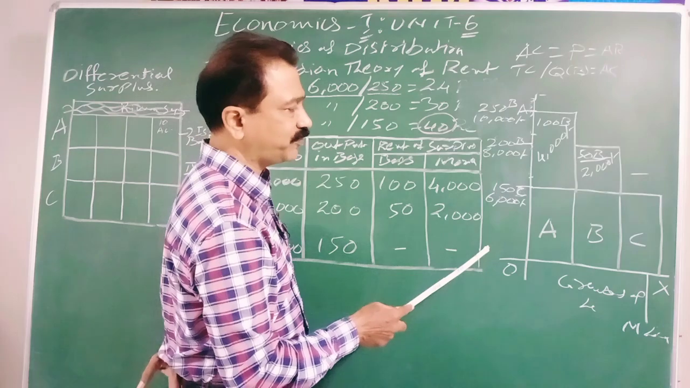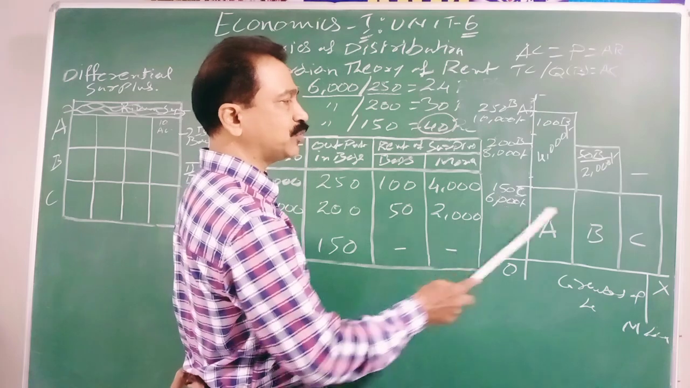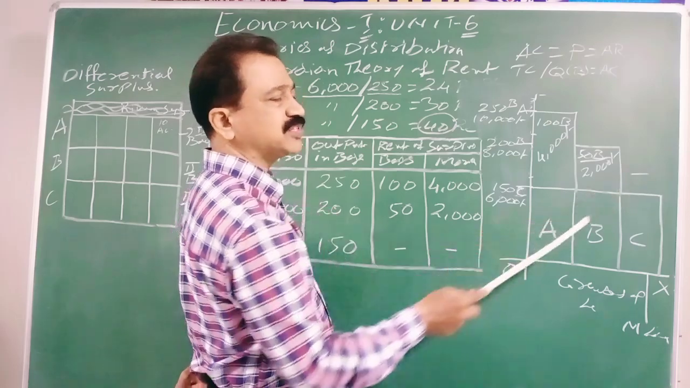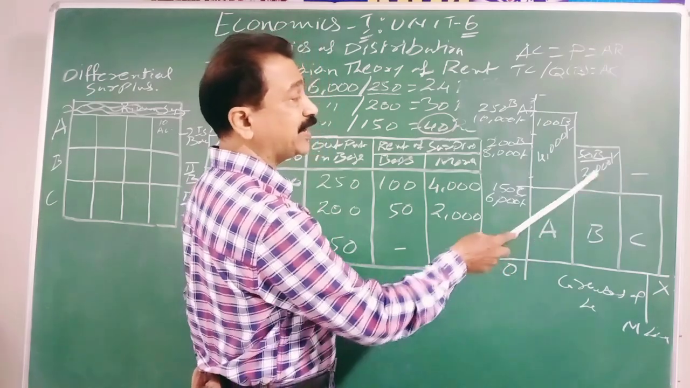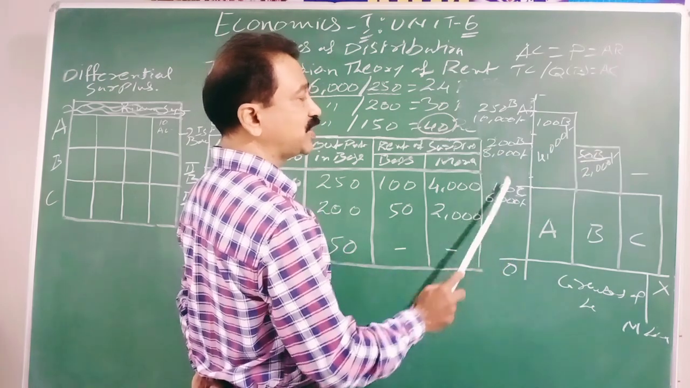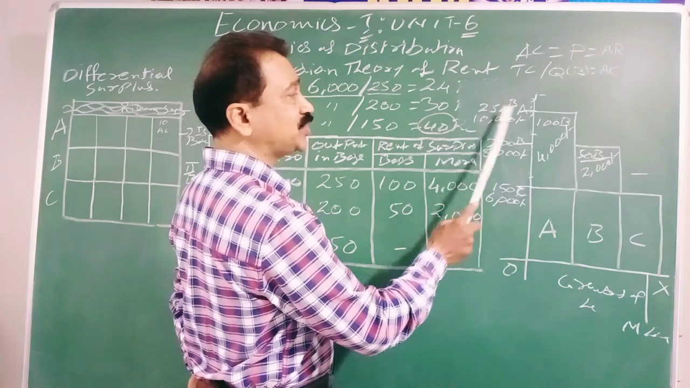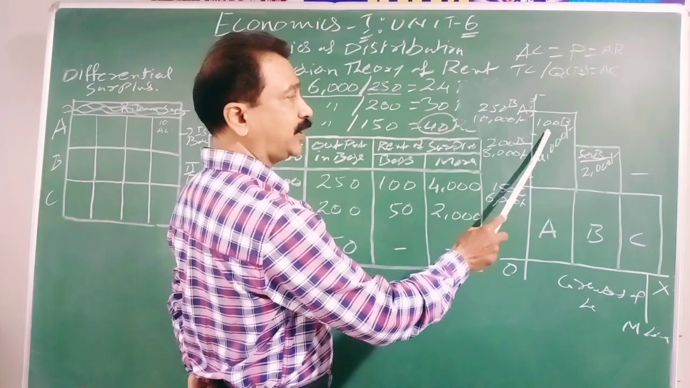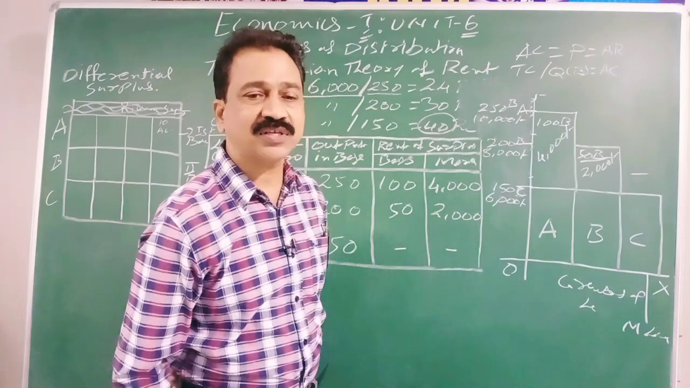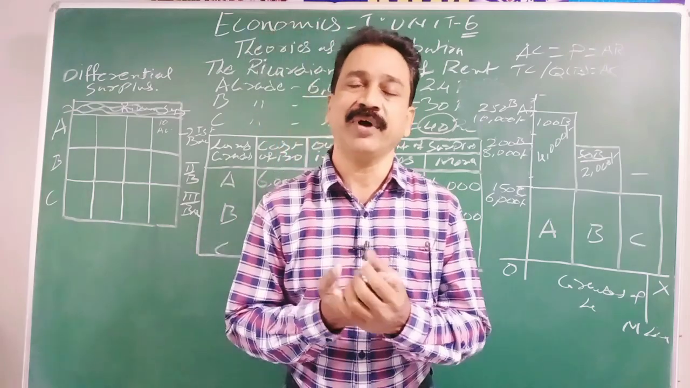That is shown on the graph. A, B, C. The total cost is 6,000 rupees. Total earning is 6,000 rupees. C grade people are earning only 6,000 rupees. They don't have any differential surplus. What is the differential surplus of B grade land? 50 physical bags or 2,000 rupees. 2,000 and 8,000, 2,000 is the differential surplus. For A grade landowners, 100 bags physically or 4,000 rupees in money terms. This is the differential surplus, and this differential surplus will fix the rent of the land. This is being explained by David Ricardo.